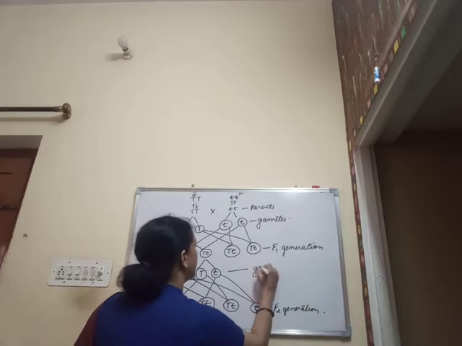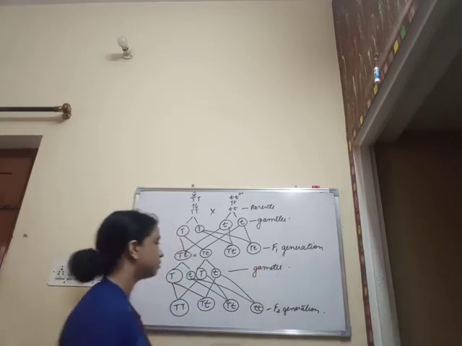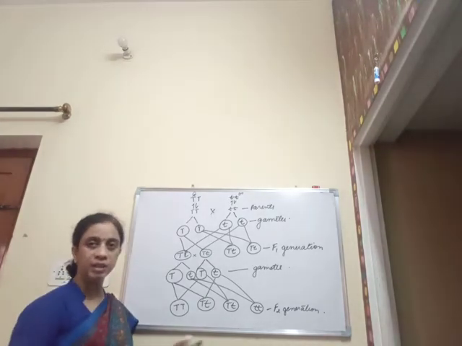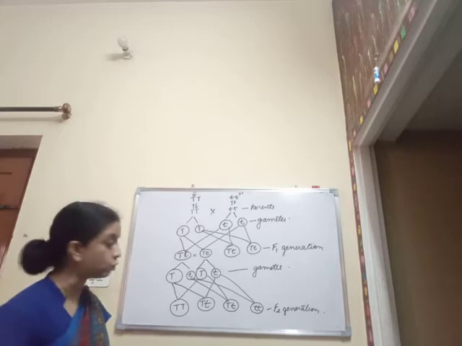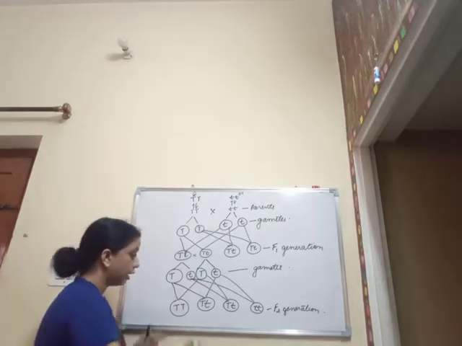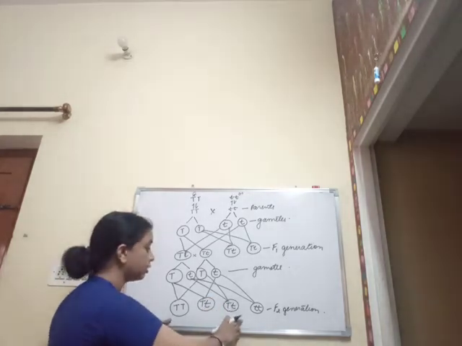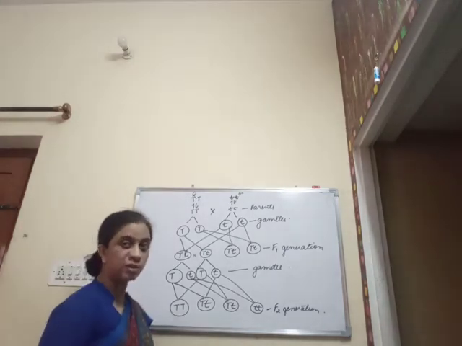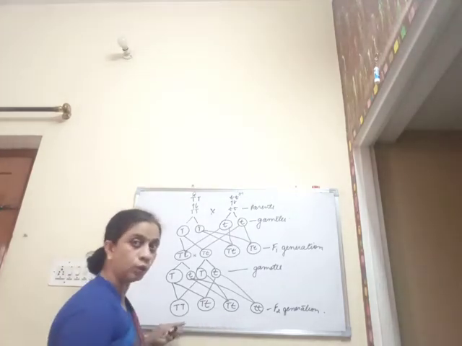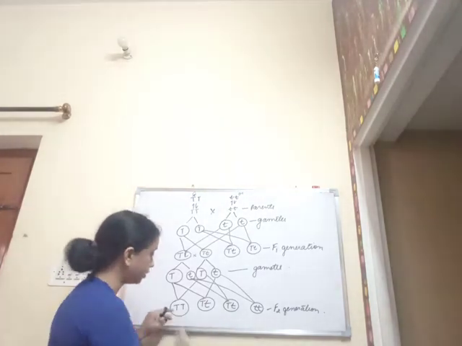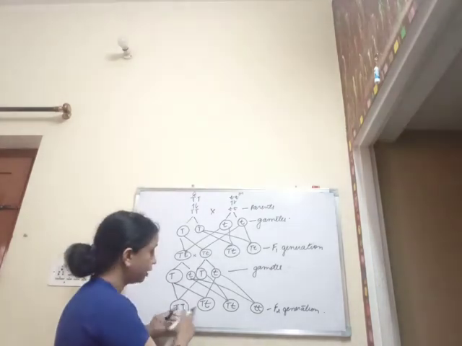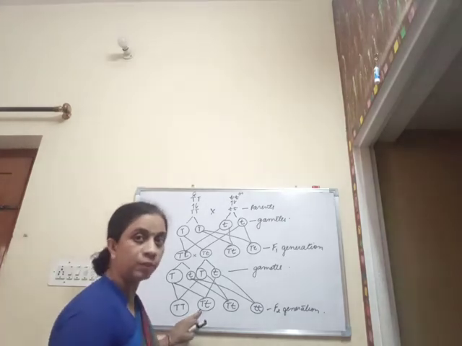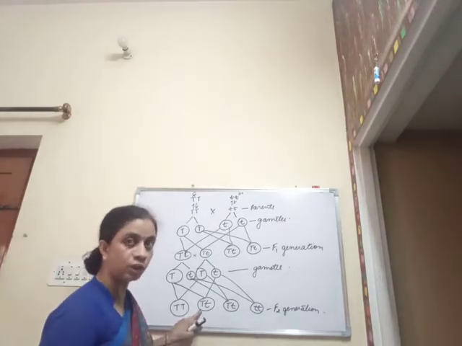These are the gametes. This is the F2 generation, and when phenotypically these progenies, or morphologically these progenies were studied, it was found that out of the 4 progenies, 3 were found to be tall. One was pure tall, the other 2 were mixed tall. Mixed means these were heterozygous for the trait, and the one was homozygous for the trait. Here it was capital T, capital T. This is a pure tall plant. Here it is capital T, small t, capital T, small t. So these are not pure, but these are the mixed type. These are the heterozygous type for the trait.